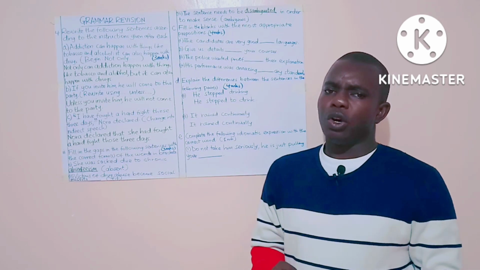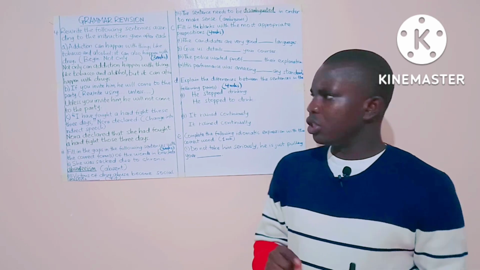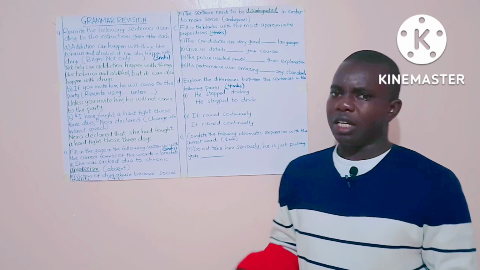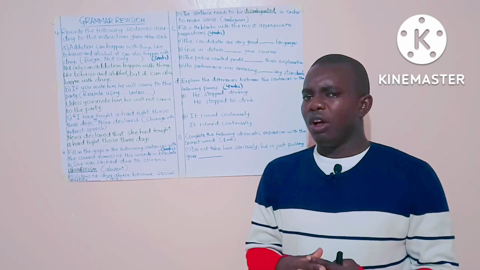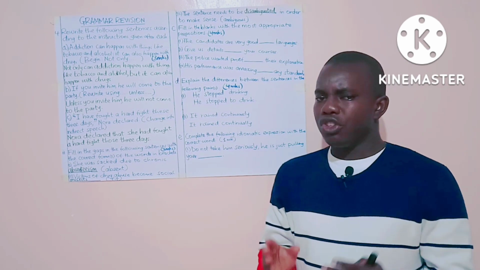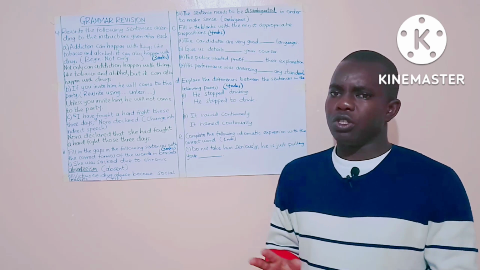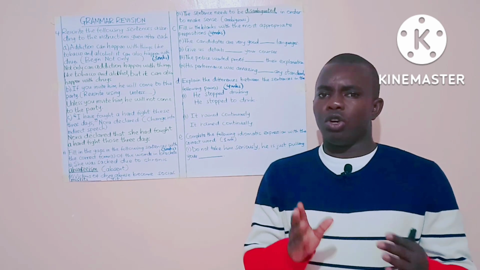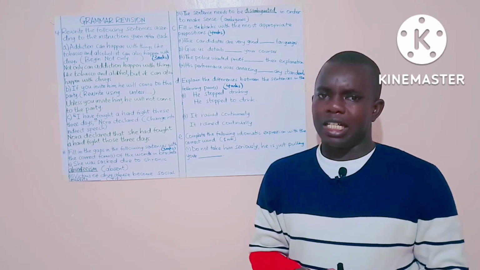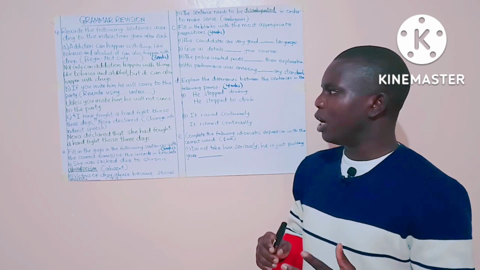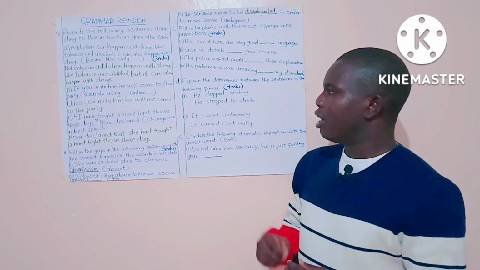And remember, when the conditional clause, "unless you invite him", comes at the beginning, there will be a comma separating it from the main clause, because the conditional clause is considered a subordinate clause.